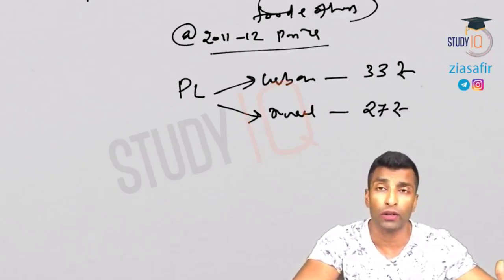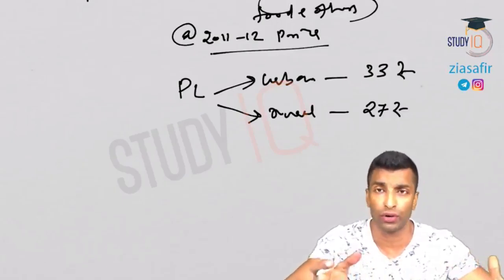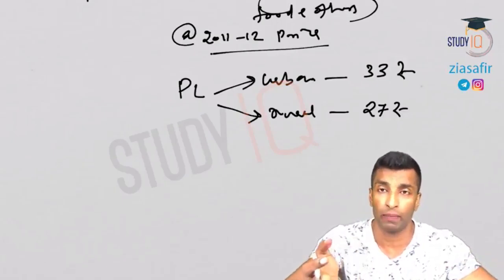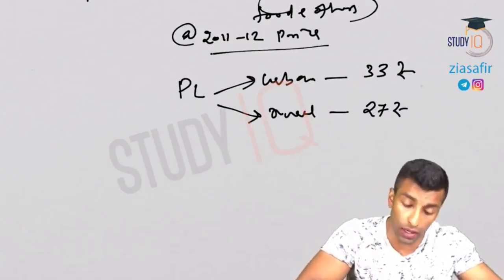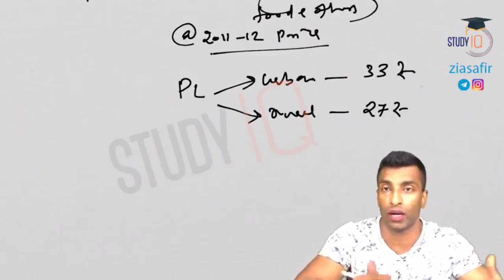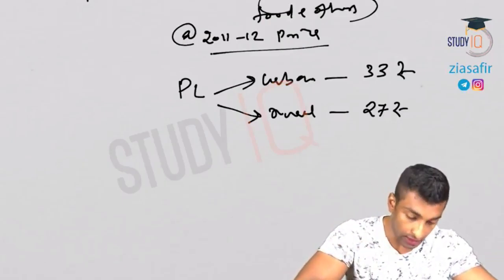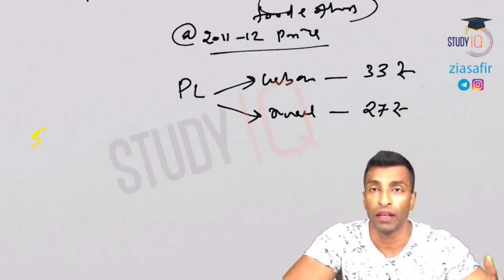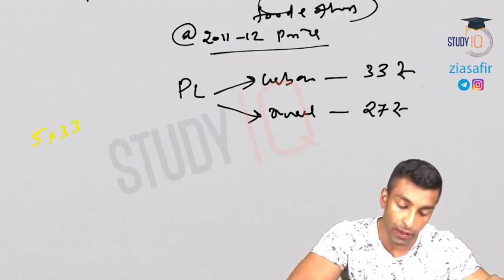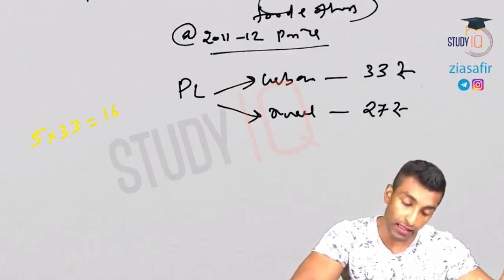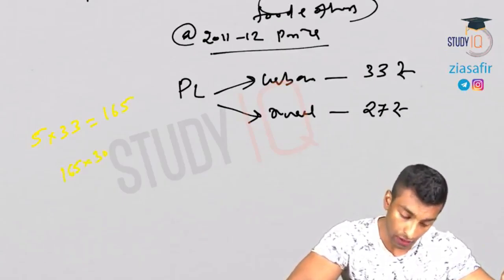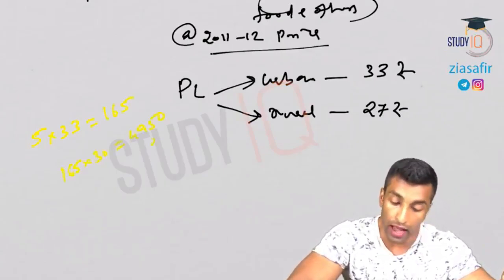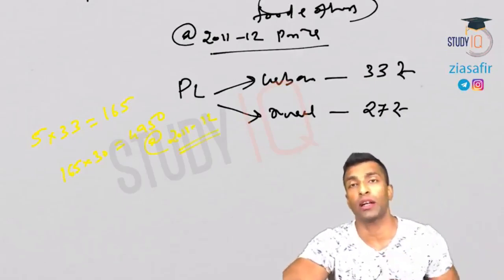But when we calculate all those things, we calculate on the basis of a household or family, right? So people live in family. That is the basic understanding. So this is how he might have interpreted it, so I am just decoding it. If you consider a family, let's say a 5-member family, per day they can spend 33 rupees. So per day they can spend 165. And monthly, 165 into 30, they can spend 4950. And this is spending at 2011-12 prices.